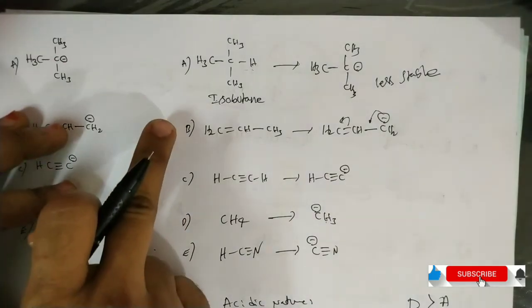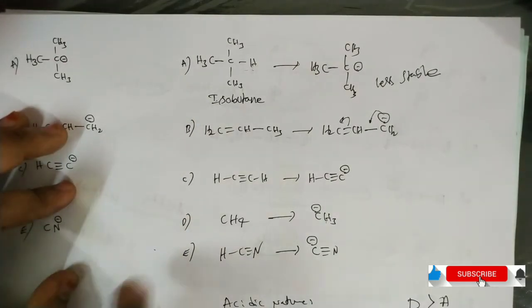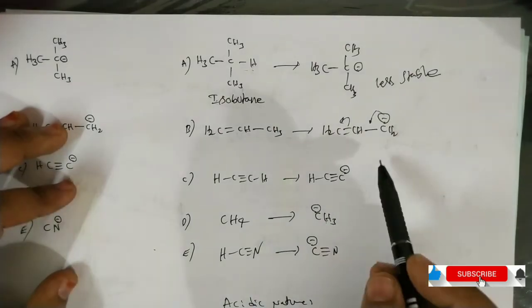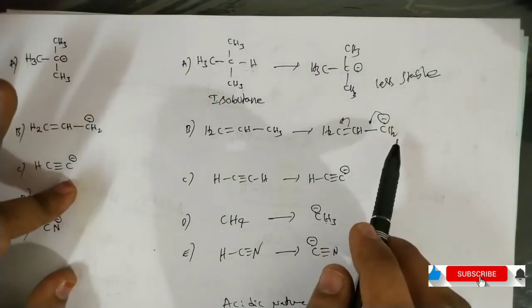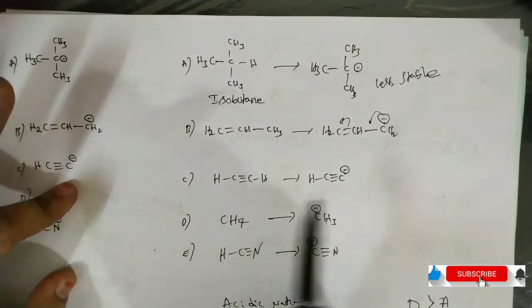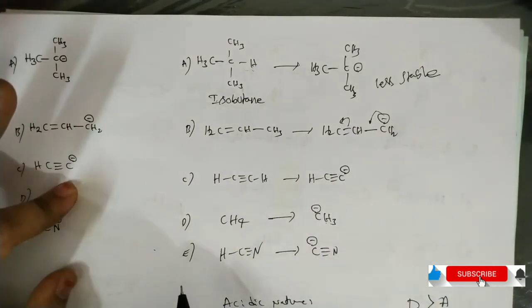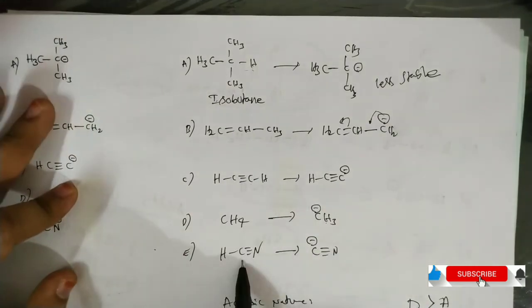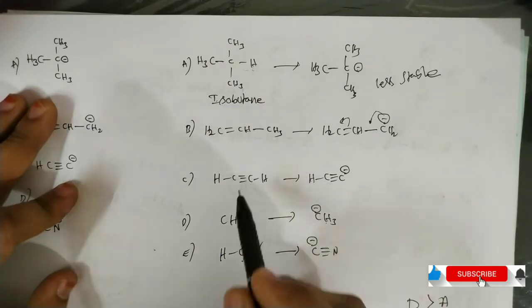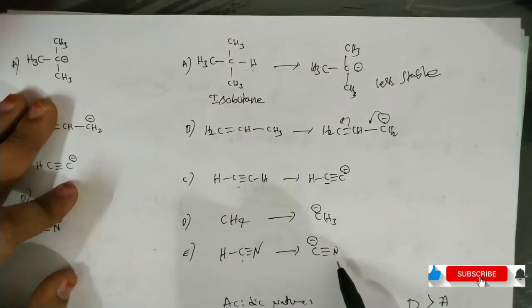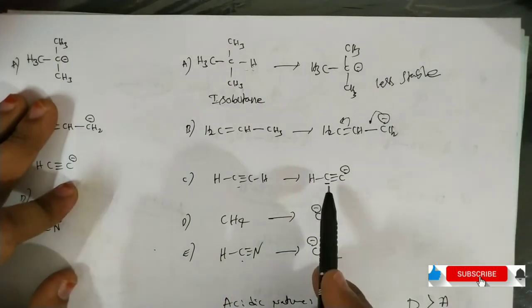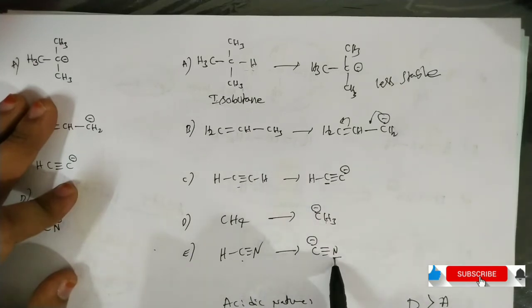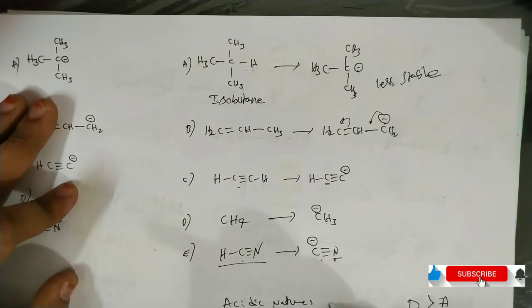Next, among B, C and E, the conjugate base is stabilized by resonance, although that is not the dominating factor. Here electronegativity is the more dominating factor. This carbon is an sp carbon, and this carbon is also an sp carbon, but in this case there is a nitrogen. When compared to carbon, nitrogen is more electronegative. So HCN is the more acidic compound, and CN minus is more stable. So E is more acidic than C.